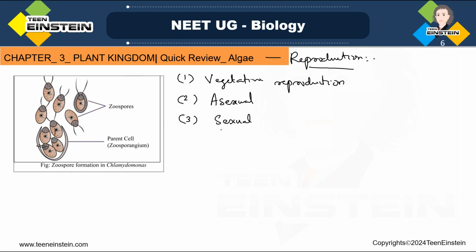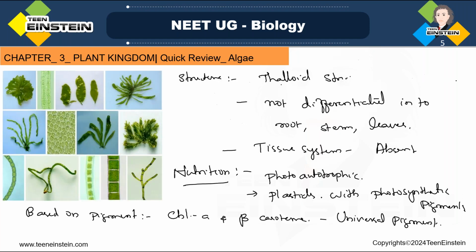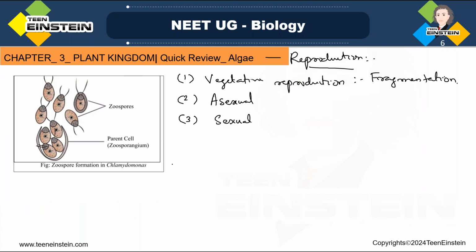So let's see vegetative reproduction. Vegetative reproduction is by fragmentation. What do you mean by fragmentation? Here you can see the filaments of algae. These filaments break down into small pieces, and each small piece forms a new filament, or becomes a complete algae.